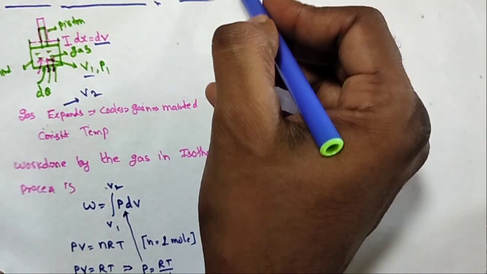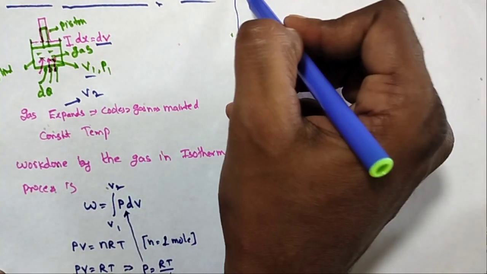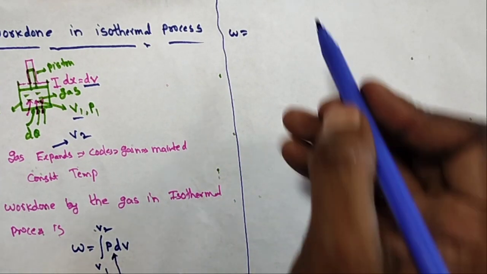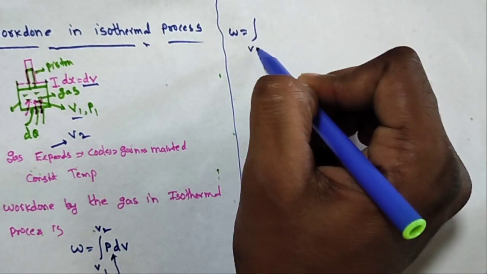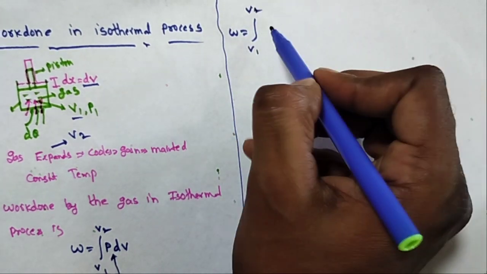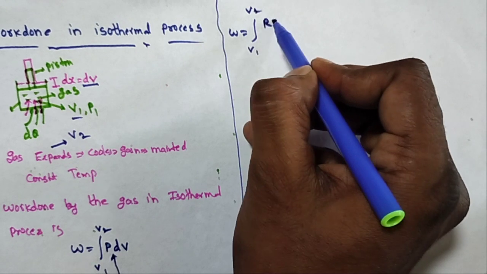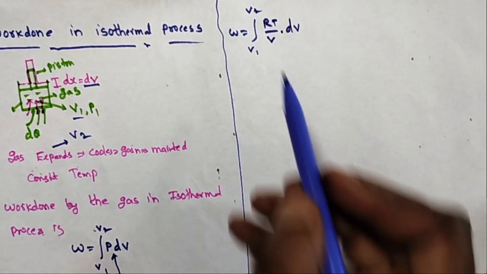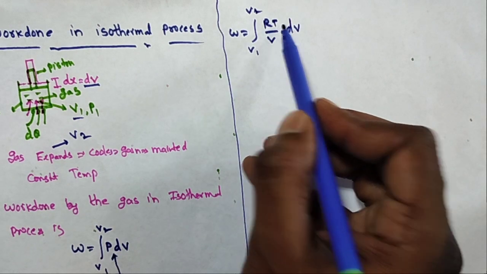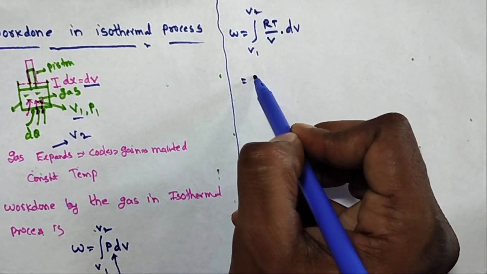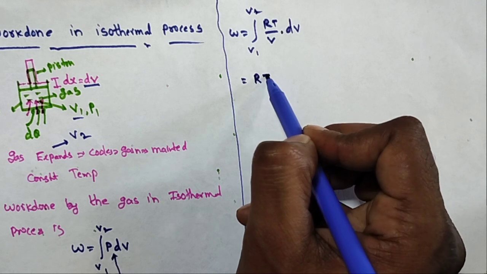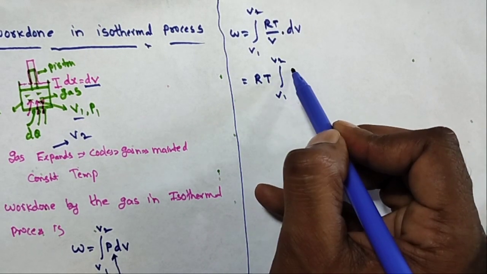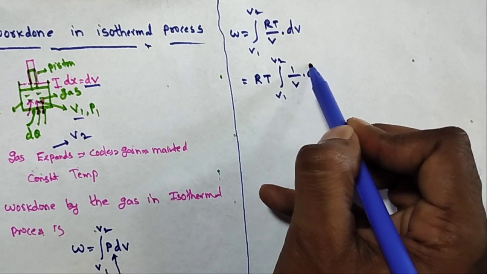So W is equal to the integral from V1 to V2, with P equal to RT by V, into dV. R is constant, T is constant. Always the constant is outside of the integration. So RT times the integral from V1 to V2 of 1 by V dV.